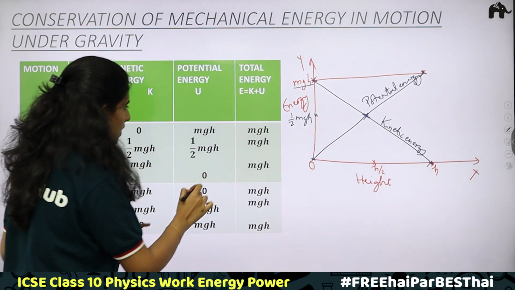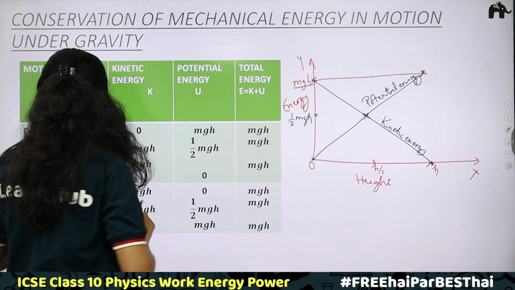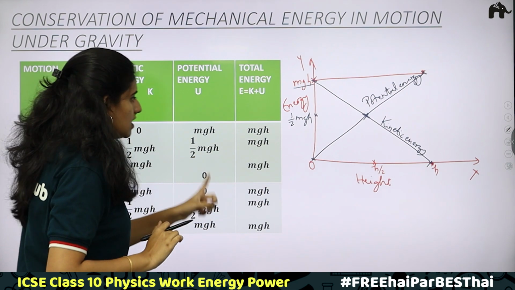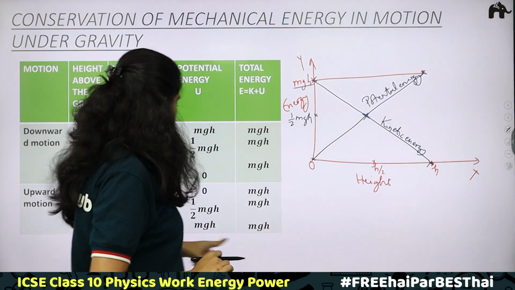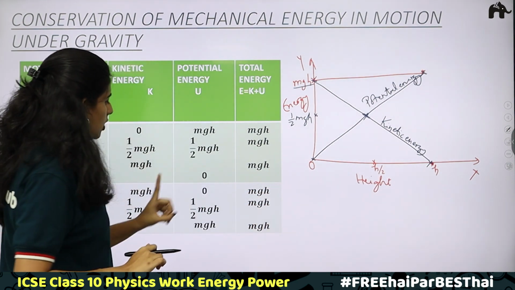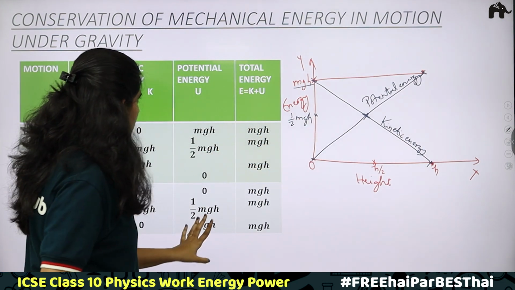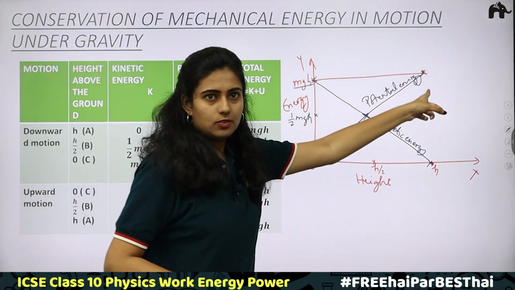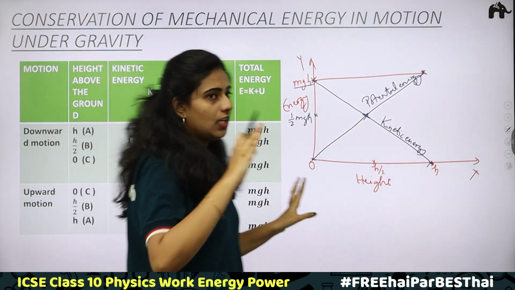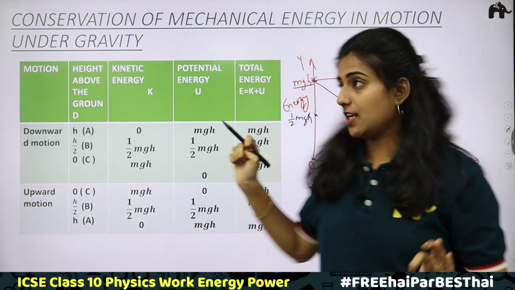The same is the case with potential energy. What is happening? Initial potential energy when height is 0 is 0, this point. Okay. Then when height becomes h by 2, potential energy is half mgh, this point. Third, height is h, potential energy is mgh, this point. Okay. So this graph shows the variation of potential energy and kinetic energy.